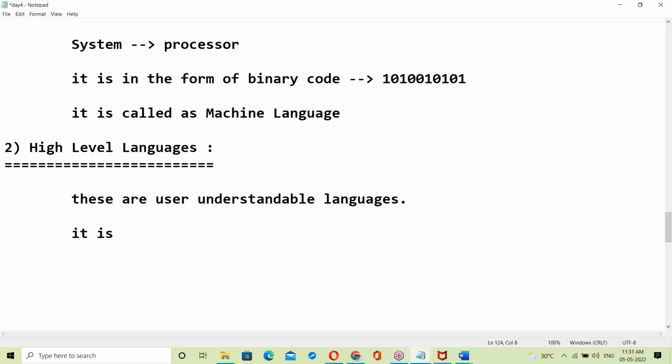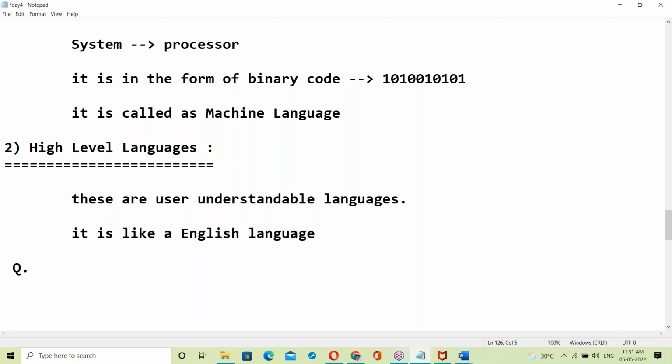It's like the English language. See, Java is a high level language. Python is a high level language. C is a high level language. C++ is a high level language. All these software languages are high level languages.